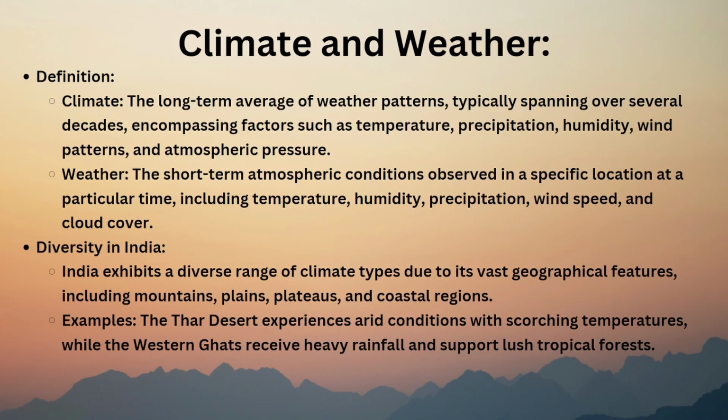So if you go to a sea area, you have a lot of humidity because all the sea water becomes water vapor due to sun rays, and then it comes towards the shore, and that's why people in shore areas have a lot of water vapor in their air. So the climate of a region is decided by temperature, precipitation, humidity, wind patterns, and atmospheric pressure. Wind patterns means the earth revolves so much, right? So it has different wind patterns, which we will discuss in further slides.